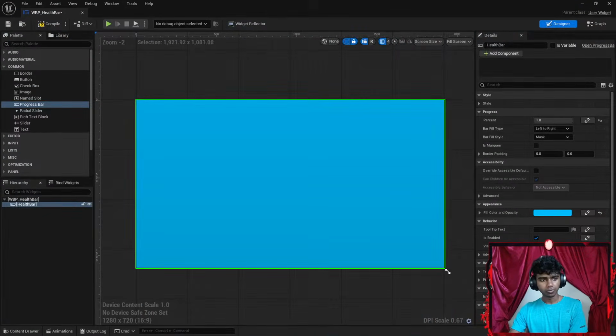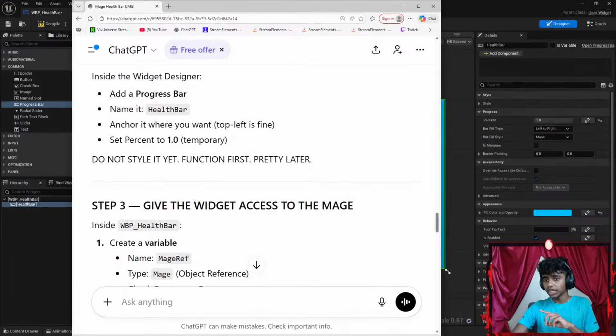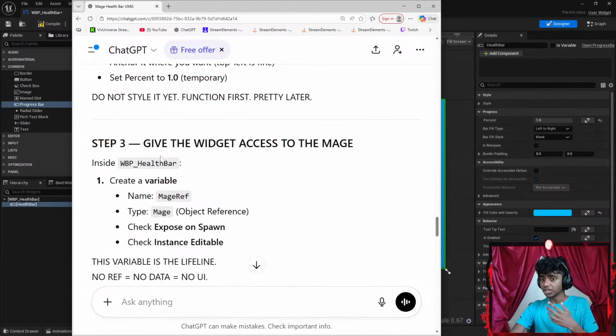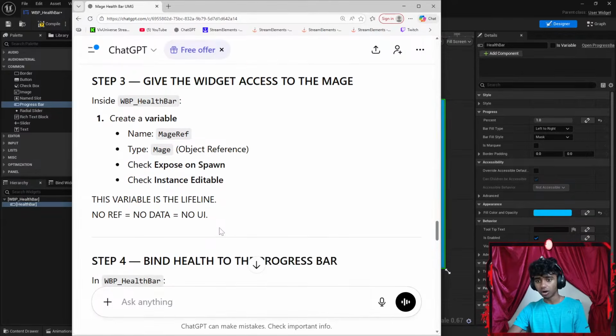Why is it blue? Okay, do not style it yet, function first. Step 3, give the widget access to the mage. Inside WBP health bar, create a variable, name it mage ref. Okay, type mage object reference. Type is going to be mage, check expose on spawn, check instance editable, okay.